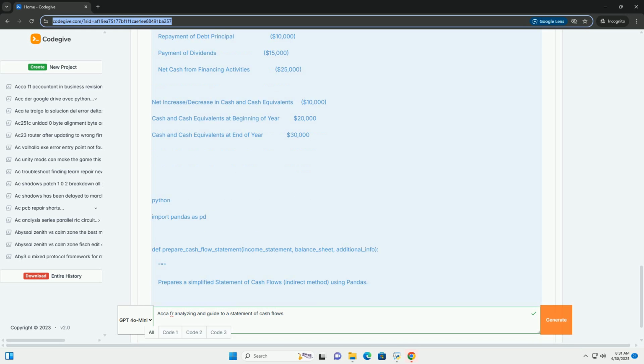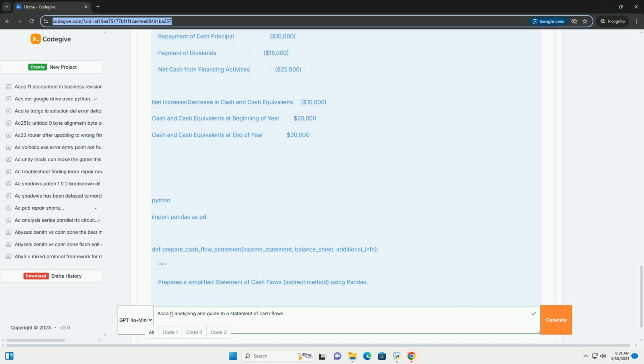Indirect method, more common in practice. Start with net income, or loss. Add back non-cash expenses. Depreciation and amortization. These are expenses that reduce net income but do not involve a cash outflow.